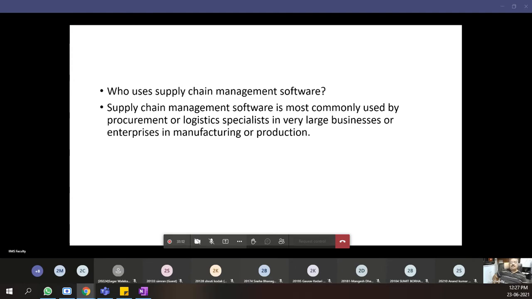So basically ERP packages are used for database management, and there's a huge amount of data that any company would have, and the company would have to process that data through business analytics at any given point of time.